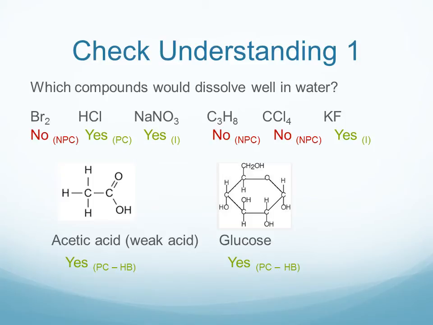Acetic acid and glucose, shown on the bottom, are very polar compounds. They have OH groups on them, and so they're capable of hydrogen bonding. And so these extremely polar molecules would dissolve well in water.